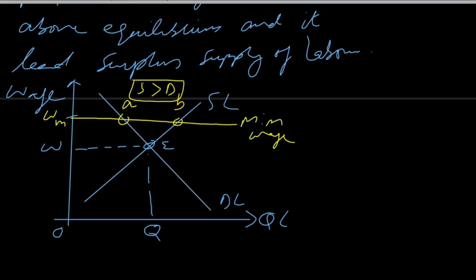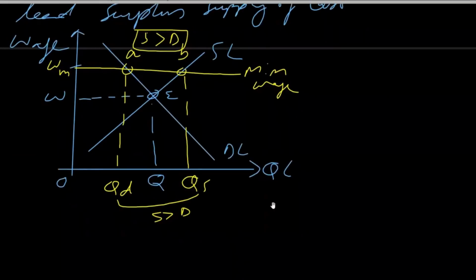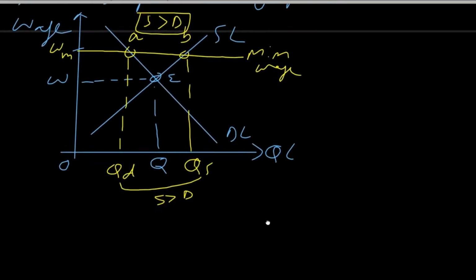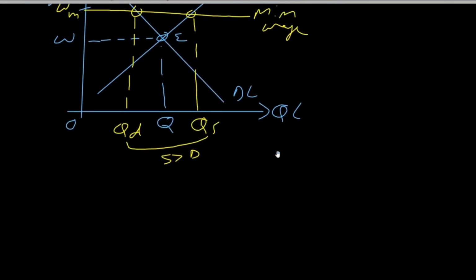And we can also find out the amount of unemployed workers by finding the quantity on the x-axis. Let's say this is quantity demand for labor and this is quantity supply of labor. So this gap between demand and supply again shows that supply of labor is greater than demand for labor. So this much amount of labor will be unemployed because they will not be able to get employment at the wage rate set by the government.